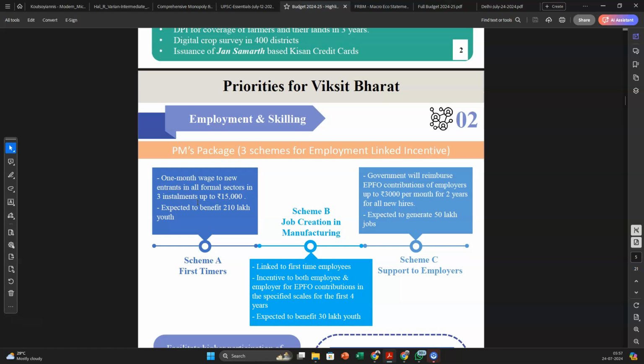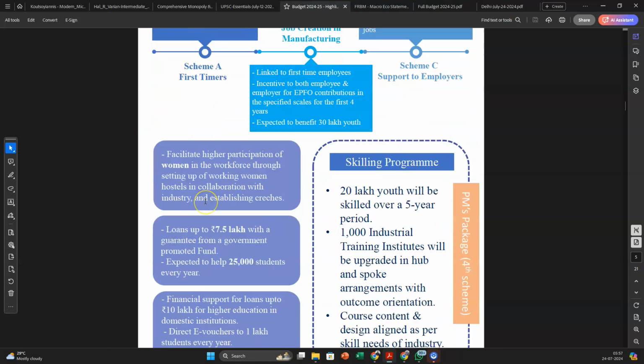And then support for employers, in all sectors: 3000 rupees per month for 2 years will be given for all new hires. So these are the three benefits that the government has given. Then apart from that, you are establishing working women's hostels in every district, called Savitri Bai Phule hostels.